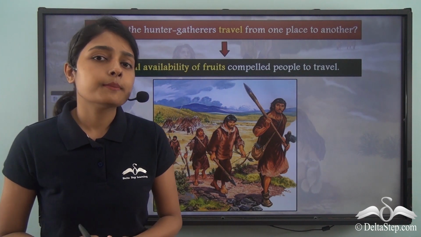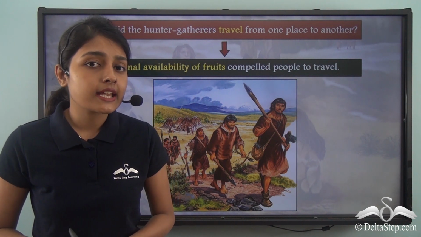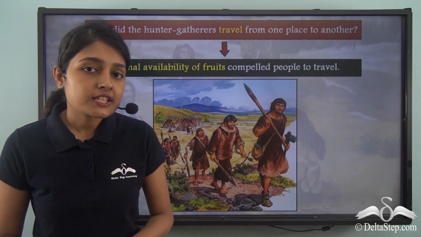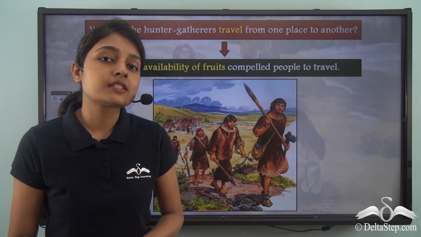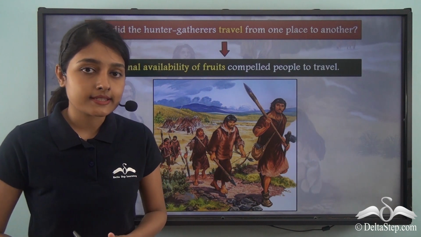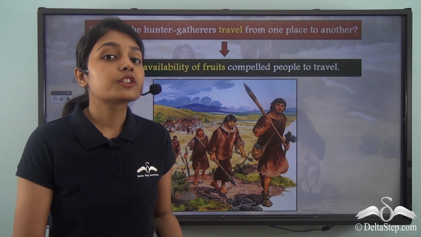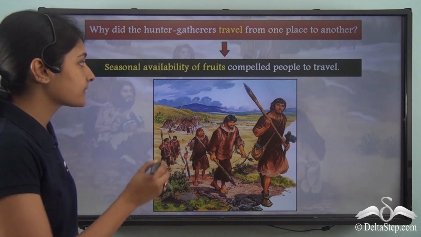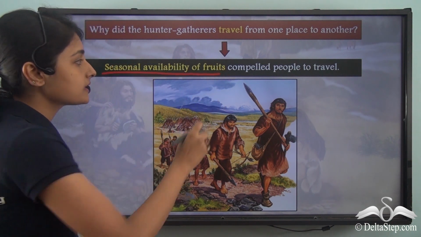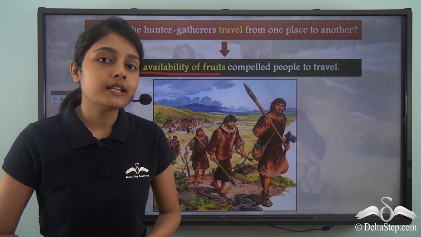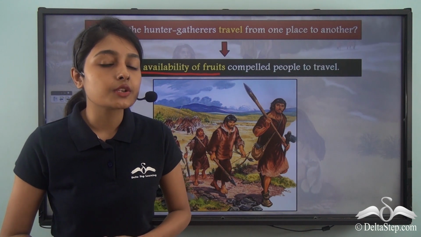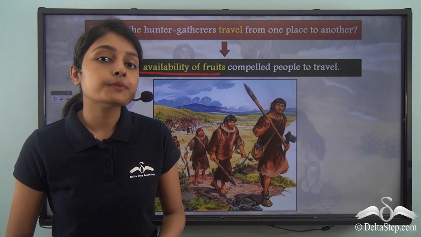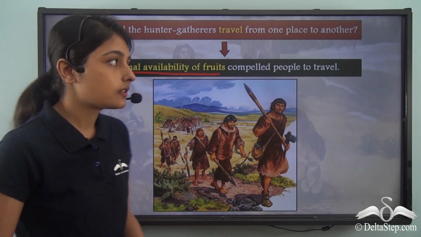And after summer is gone, people will not get fruits there, which is why they will now be compelled to move to some other place where trees will be growing fruits. That is to say, the seasonal availability of fruits also compelled the primitive human beings during the Palaeolithic period to move from one place to another.